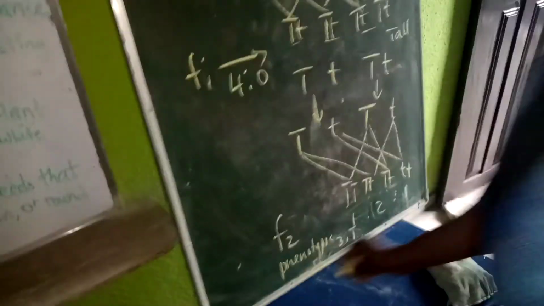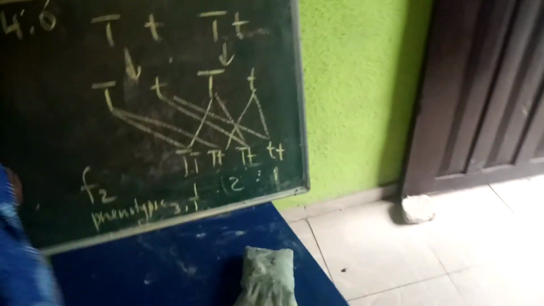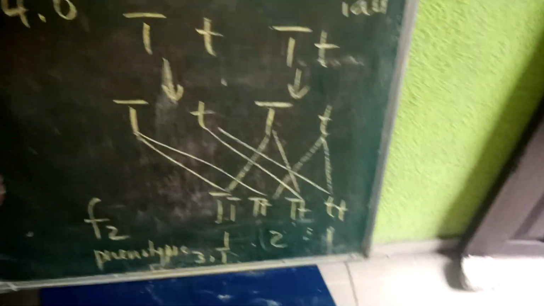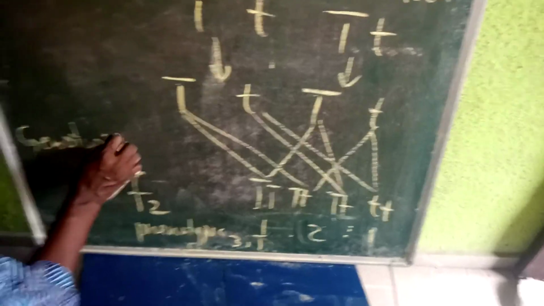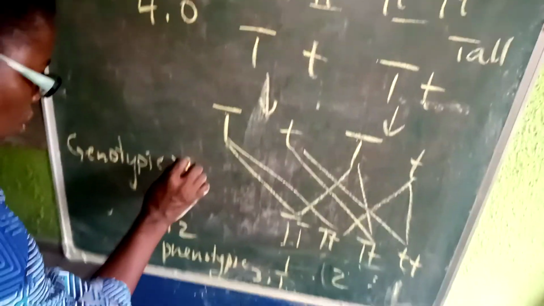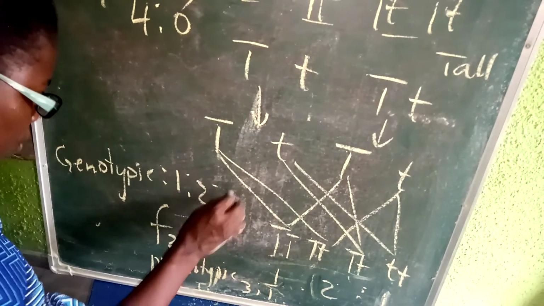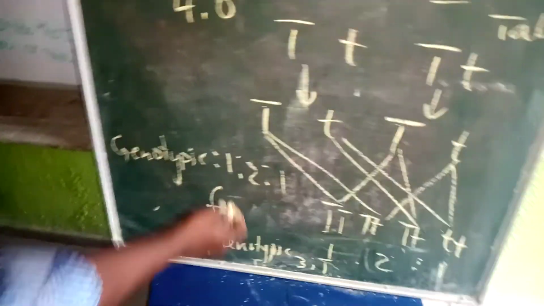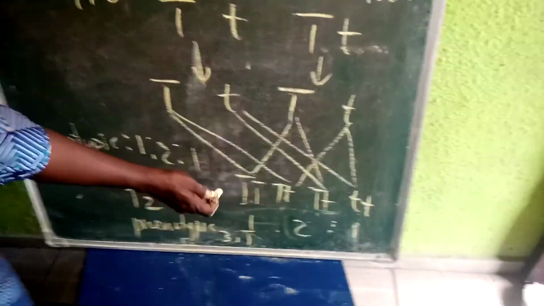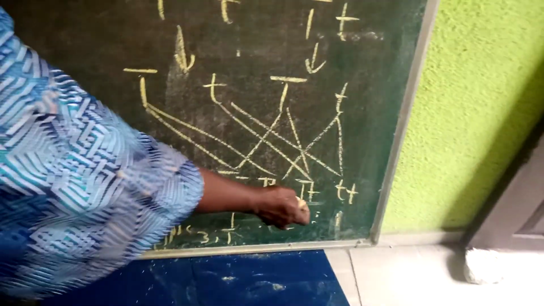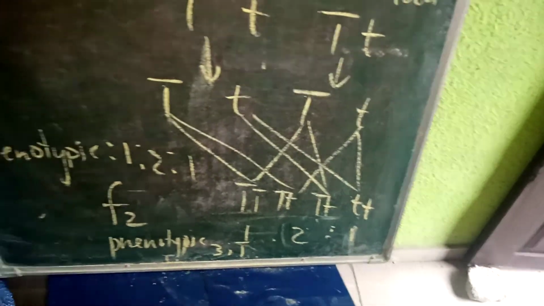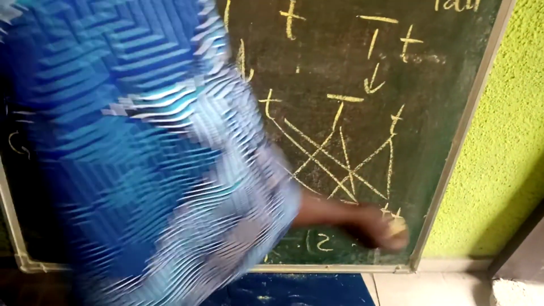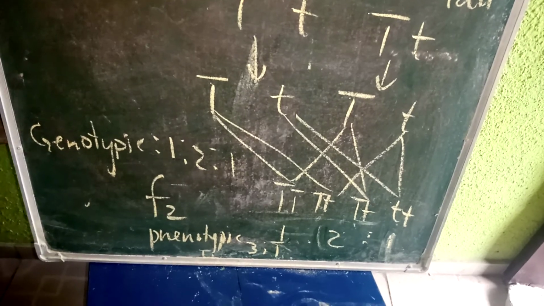So for the genotypic ratio of this offspring, the second filial generation, we look at the genotypic, that is the genetic makeup. We are going to have a genotypic ratio of 1 to 2 to 1. That is, we have one pure breed, which is capital dominant. Then we have heterozygote tall. Then we have the small homozygote.